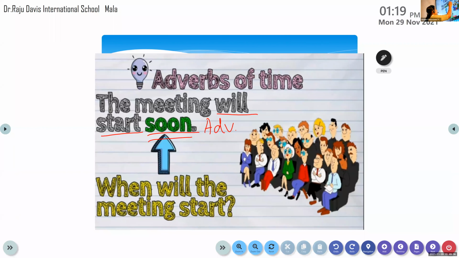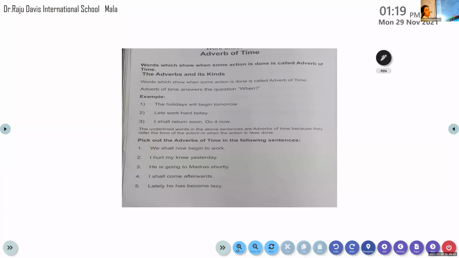So that's why I've told you only most of the adverbs end in ly. There are many adverbs that do not end in ly. Those adverbs are adverbs of time and adverbs of place. So we need to ask a question. It is very easy to identify for us. You will not make any mistakes. So that's all with examples.